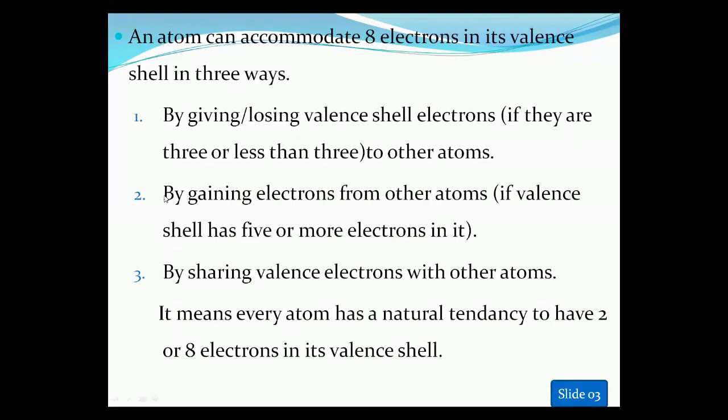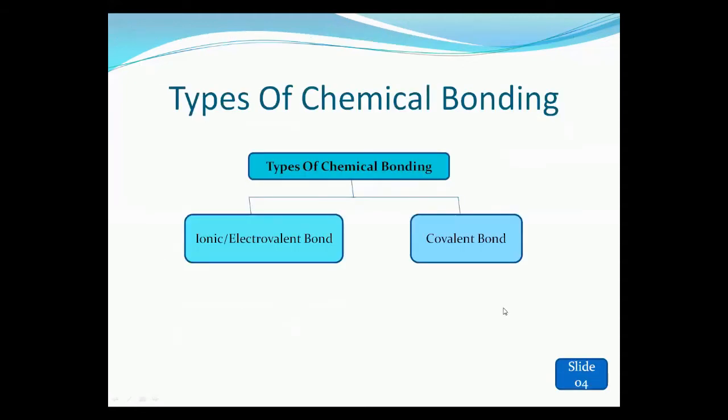Now, the next one is the covalent bond. The covalent bond is formed by the sharing of valence electrons with other atoms. So in an ionic bond, either losing or gaining of electrons takes place, and in a covalent bond, sharing of electrons takes place.